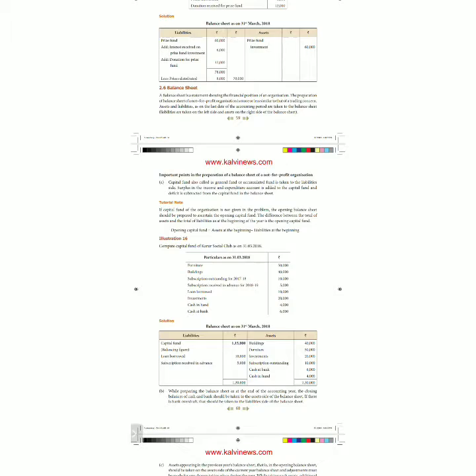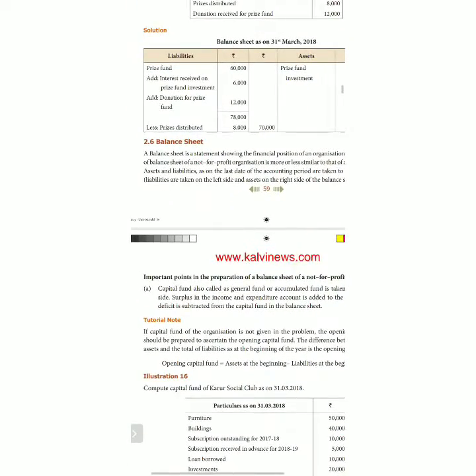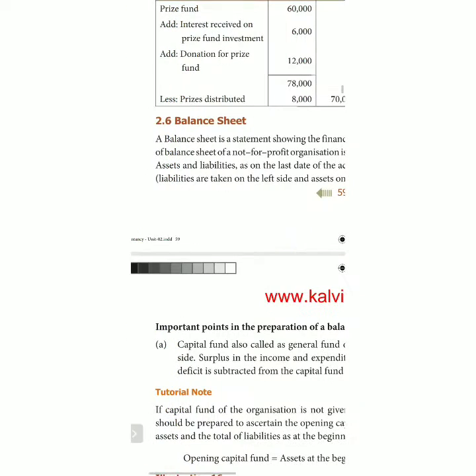See, my dear children, now we are going to discuss the preparation of the balance sheet. Some tutorial notes are given in your textbook. We can see what things are given. Then only we can easily understand the treatment of items as per your plus 2 books.